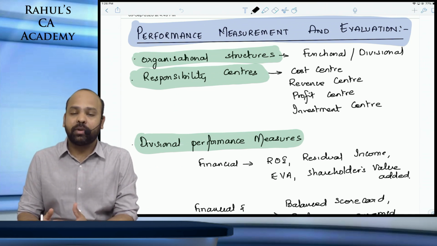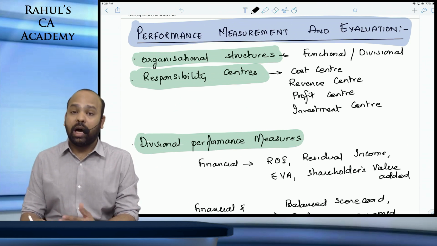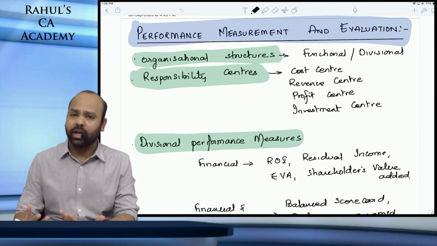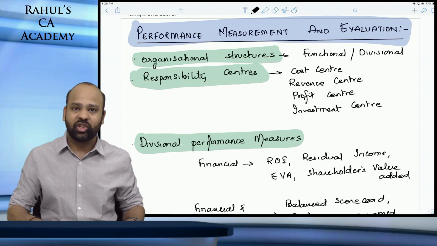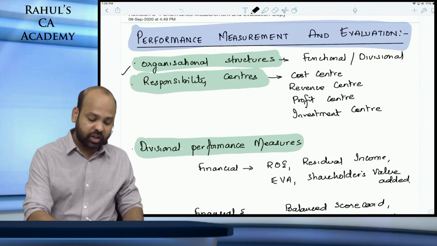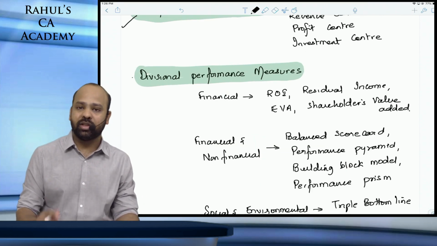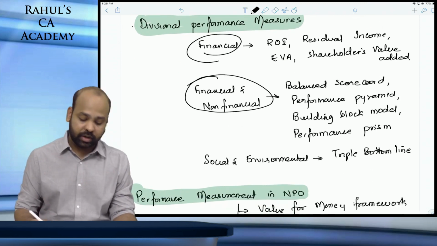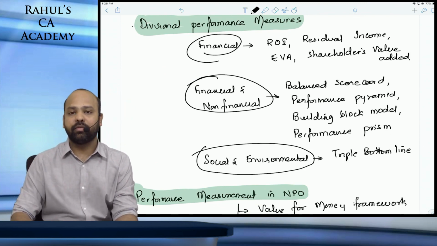So in this chapter guys, we will be learning about the importance of responsibility accounting, how organizations can be structured, why we need good performance measures, and what the different types of performance measures are that an organization can have in place. Broadly speaking, we will be learning about organizational structures, responsibility accounting, and divisional performance measures, which are segregated into financial measures, a combination of financial and non-financial measures, and social and environmental aspects would also be covered under one performance measure.